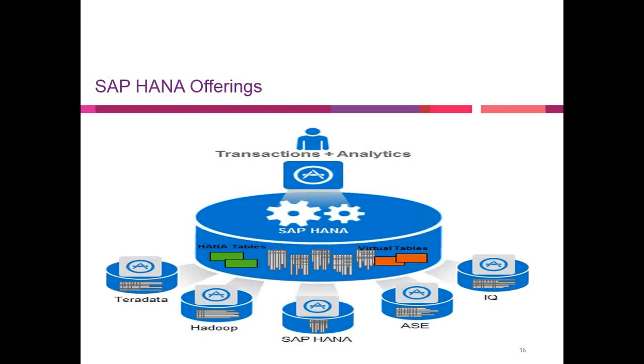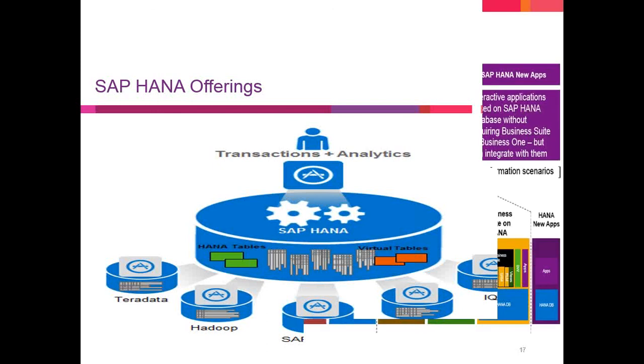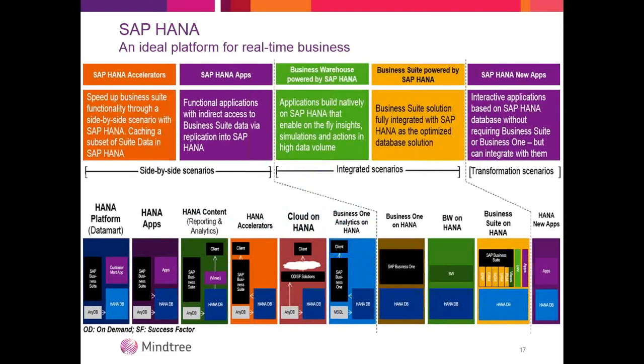So now comes the offering. What exactly can SAP HANA offer to all the people? First of all is side-by-side scenarios. Side-by-side scenarios are the very initial scenarios which SAP came up with. They already had a frame of mind that we should not disturb the current landscape.